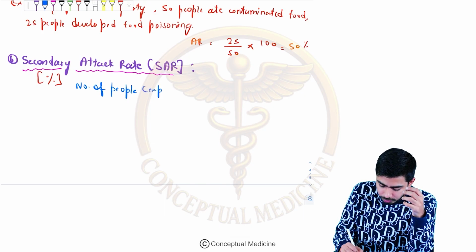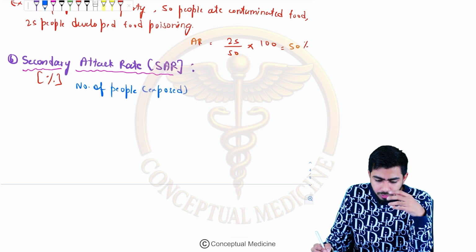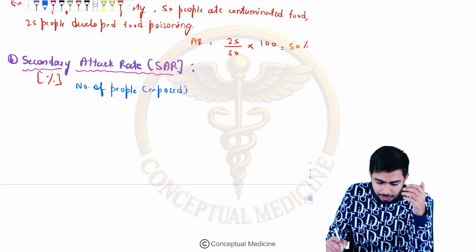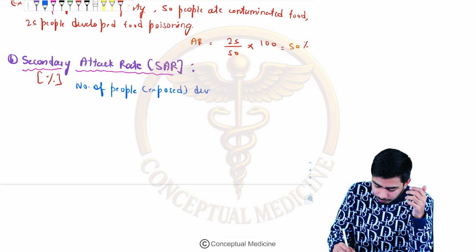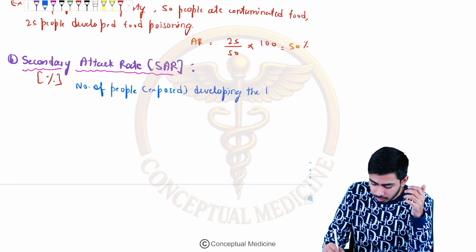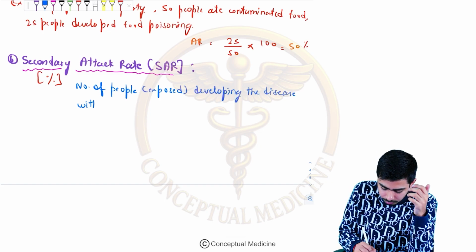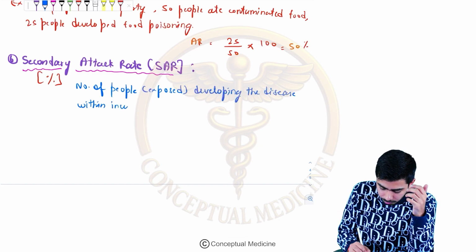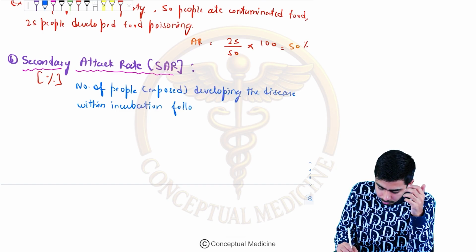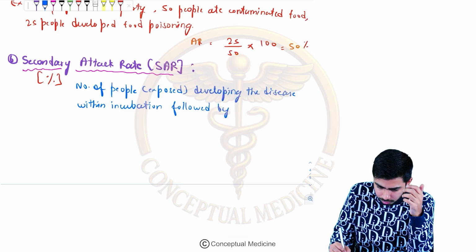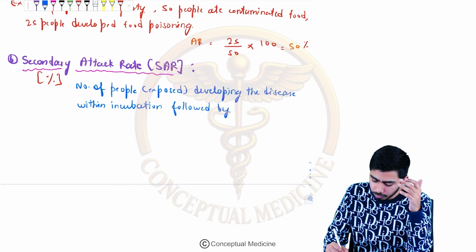I'm talking about the number of exposed people getting the disease, developing the disease within the incubation period, followed by exposure to the primary case.